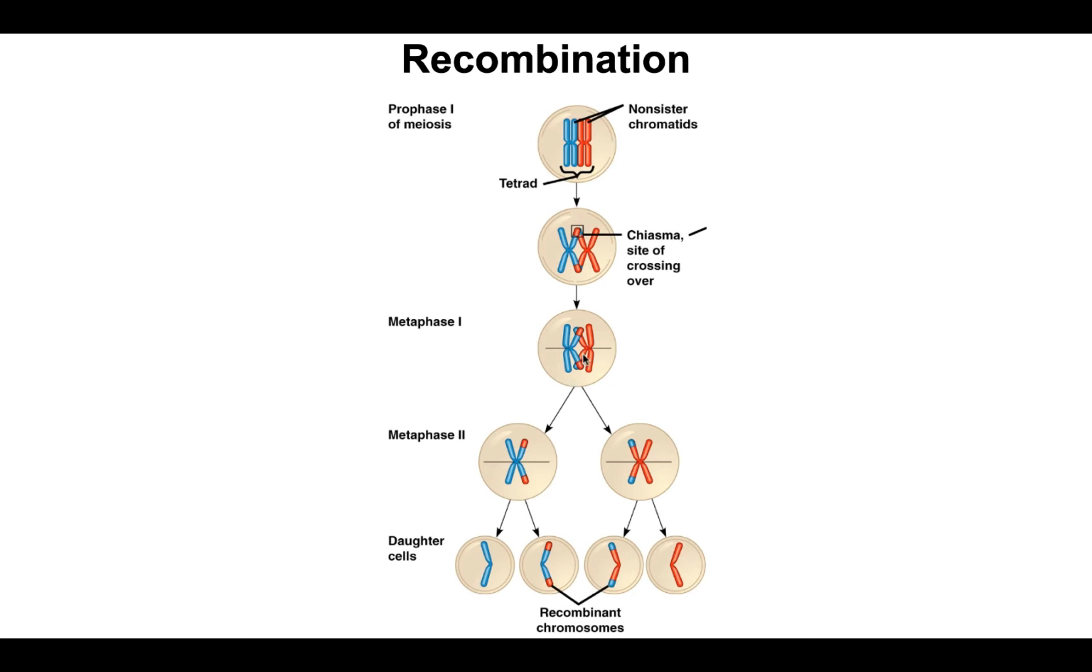When we finish meiosis I and we separate the two cells, neither of these two chromosomes look like the parental chromosomes, right? They're recombinations of those parental chromosomes. And again, this will become important when we start talking about genetic diversity.